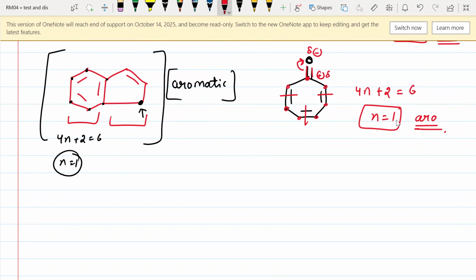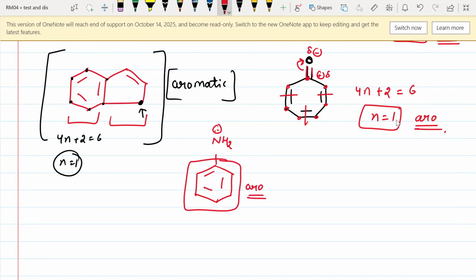Okay, guys, let's move on to the next part. Suppose we have this aniline part. This is called aniline. The lone pair present on the nitrogen atom is present outside the ring. We will only have to check inside the ring part. So we will only talk about this ring, and we all know that we have checked that this ring is aromatic. Outside the ring, whatever is there, we will not count them. We will only talk about the ring.